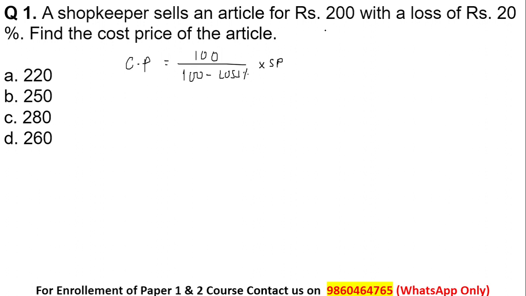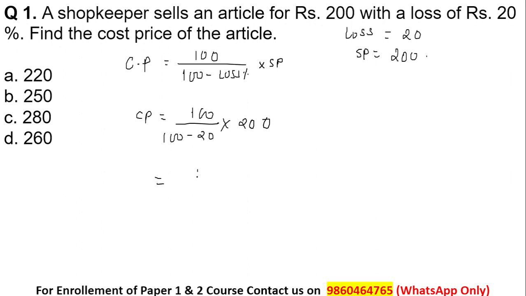Loss is given. Loss is equal to 20 percent. Selling price is given because he's selling the article at rupees 200, so this is also mentioned. So cost price will be equal to 100 upon 100 minus 20 into 200. This will give me 100 minus 20 is 80 into 200. Okay, 0 got cancelled over here, so this will give me the value 250. So 250 is the cost price of the given article.